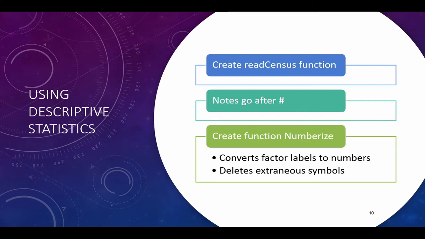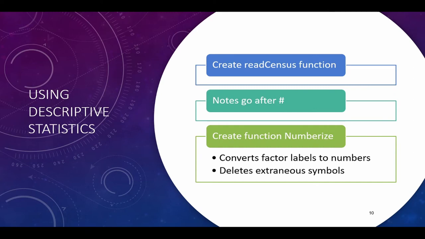That way we can use it in the future. Okay, we know it works. We know what kind of data we're going to get, and if we ever want to use this census information again, we can just call that function. We're also going to put some notes into this function so that we know exactly what we're doing, and later on when we look at it, we have a better idea.